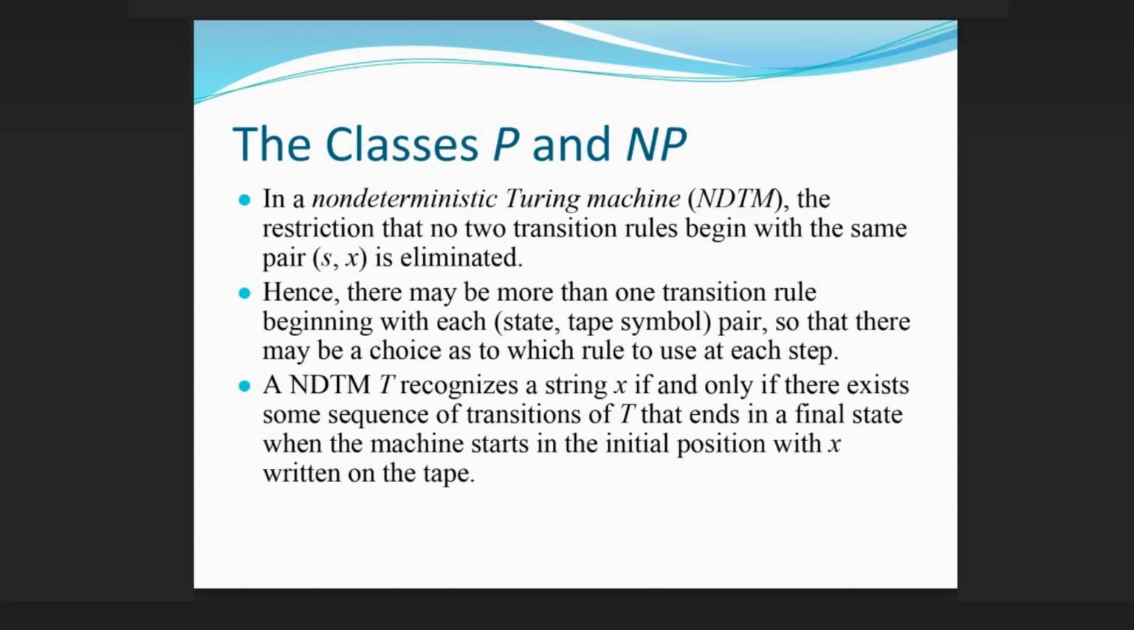The classes P and NP. In a non-deterministic Turing machine, NDTM, the restriction that no two transition rules begin with the same pair, S, X, is eliminated. Hence, there may be more than one transition rule beginning with each state-tape symbol pair, so that there may be a choice as to which rule to use at each step. An NDTM recognizes a string X if and only if there exists some sequence of transitions of T that ends in a final state when the machine starts in the initial position with X written on the tape.